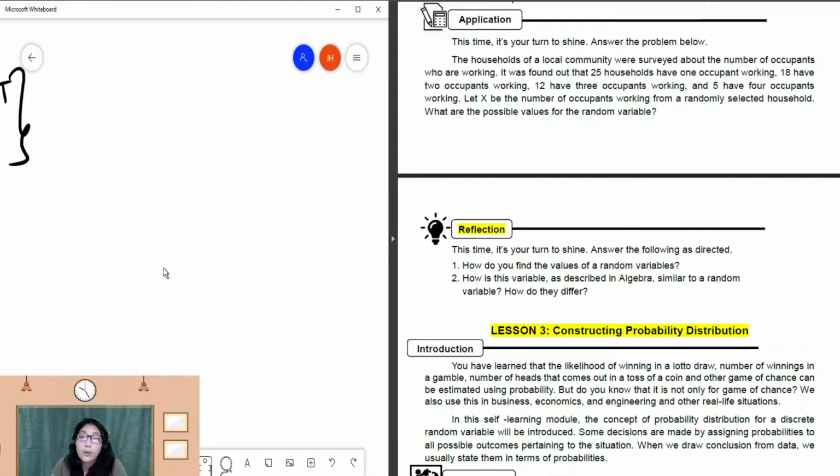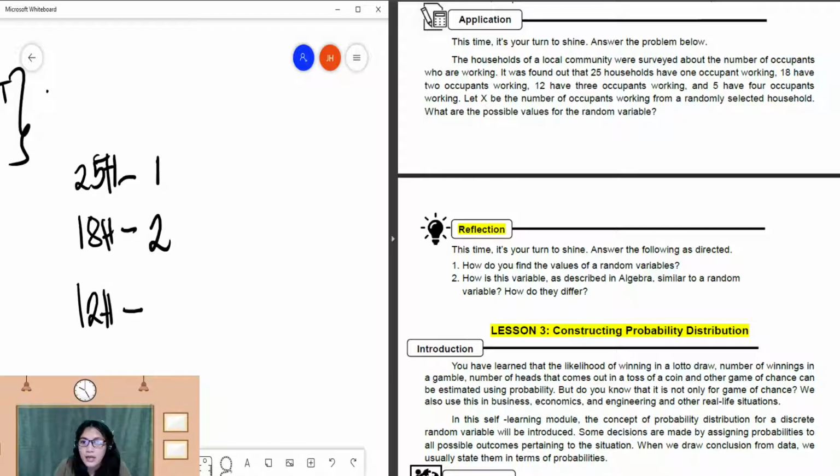So of course, you are going to list. If you are going to analyze the problem, pipila ka households, then nag-survey kung kada household, pila ba ang nagtrabaho. So it was found out sa 25 ka household, pila man kabuk ang nagtrabaho. Only 1, di ba? How about 18 households? Pila man kabuk ang nagtrabaho, duha ang nagtrabaho. 12 households nga tulo ang nagtrabaho, 5 households nga upat ang nagtrabaho.